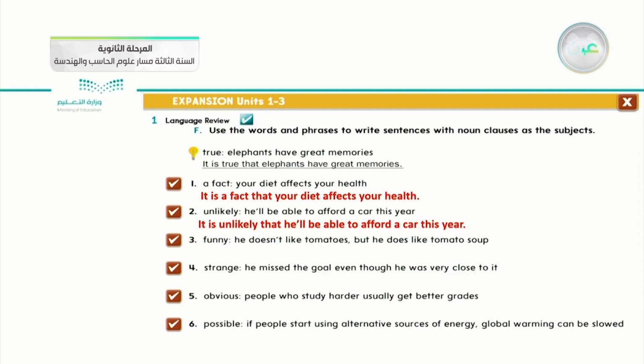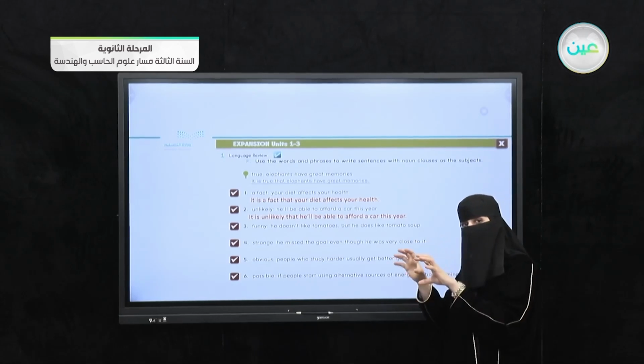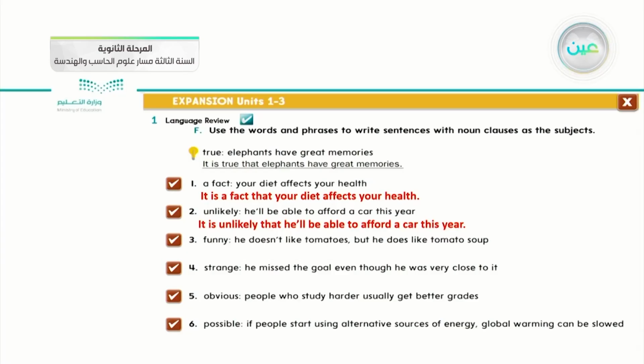When I want to make this a right noun clause, I should join these two statements with that. So it is unlikely that he will be able to afford a car this year.